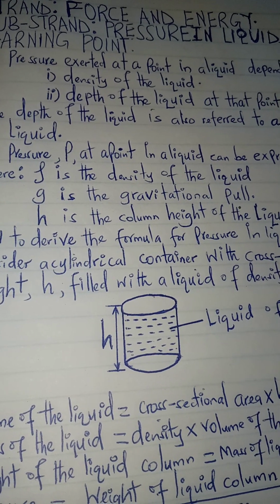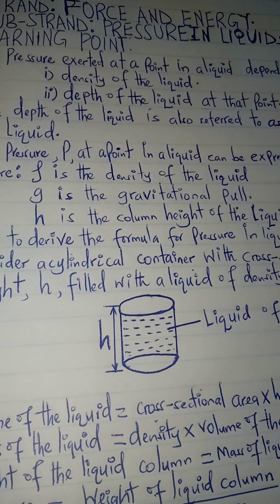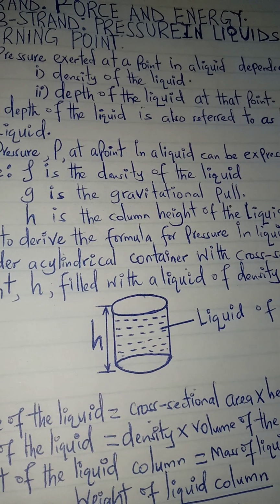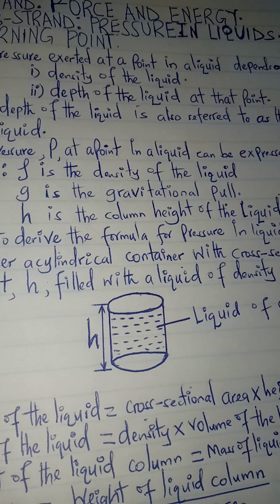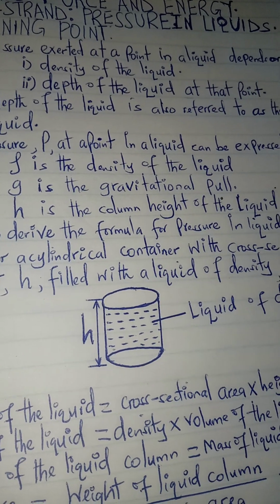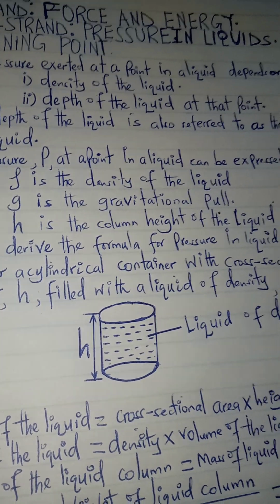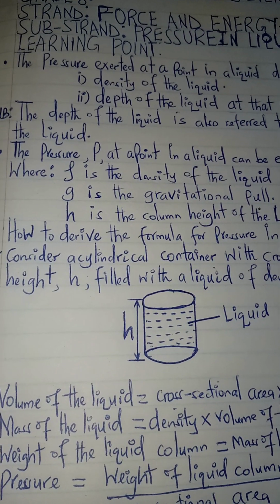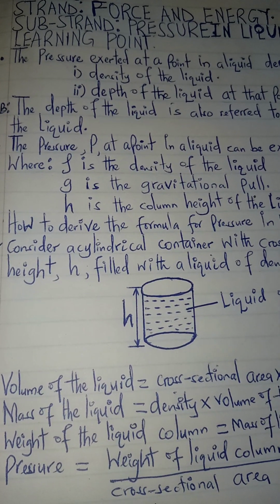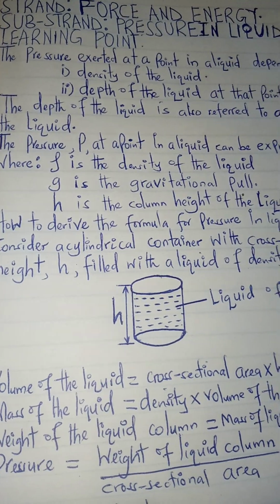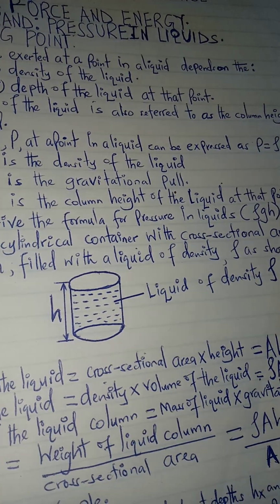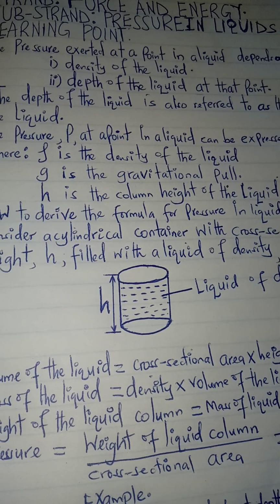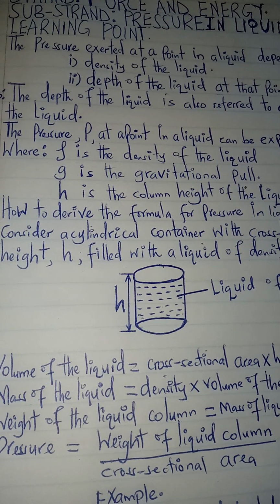The first one is the density of the liquid, and the second one is the depth of the liquid at that point. When you talk of depth, we mean the height of the liquid at that particular point. An important point to note is that the depth of the liquid is also referred to as the column height of the liquid.